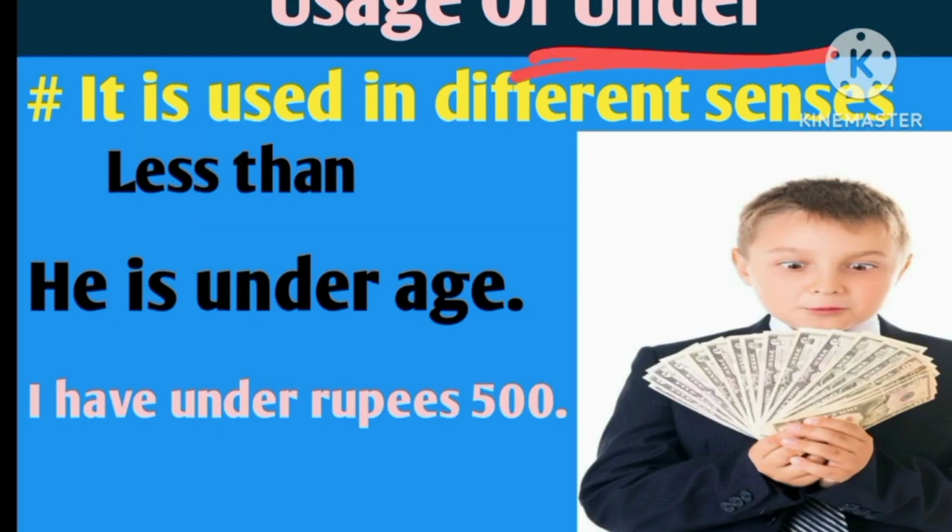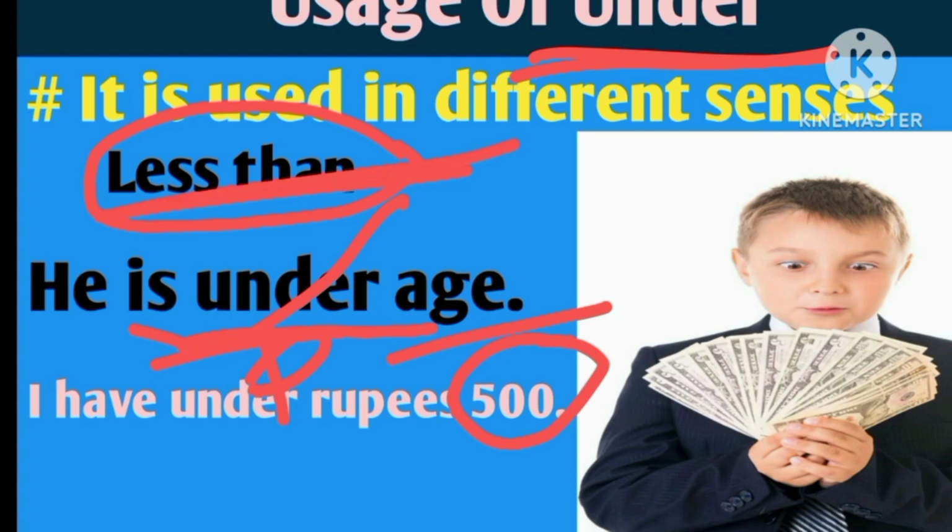Preposition under conveys the meaning less than. Let's look at the example. He is underage. Look, he is underage. This is a preposition, and after that we have used his object. This under means less than.